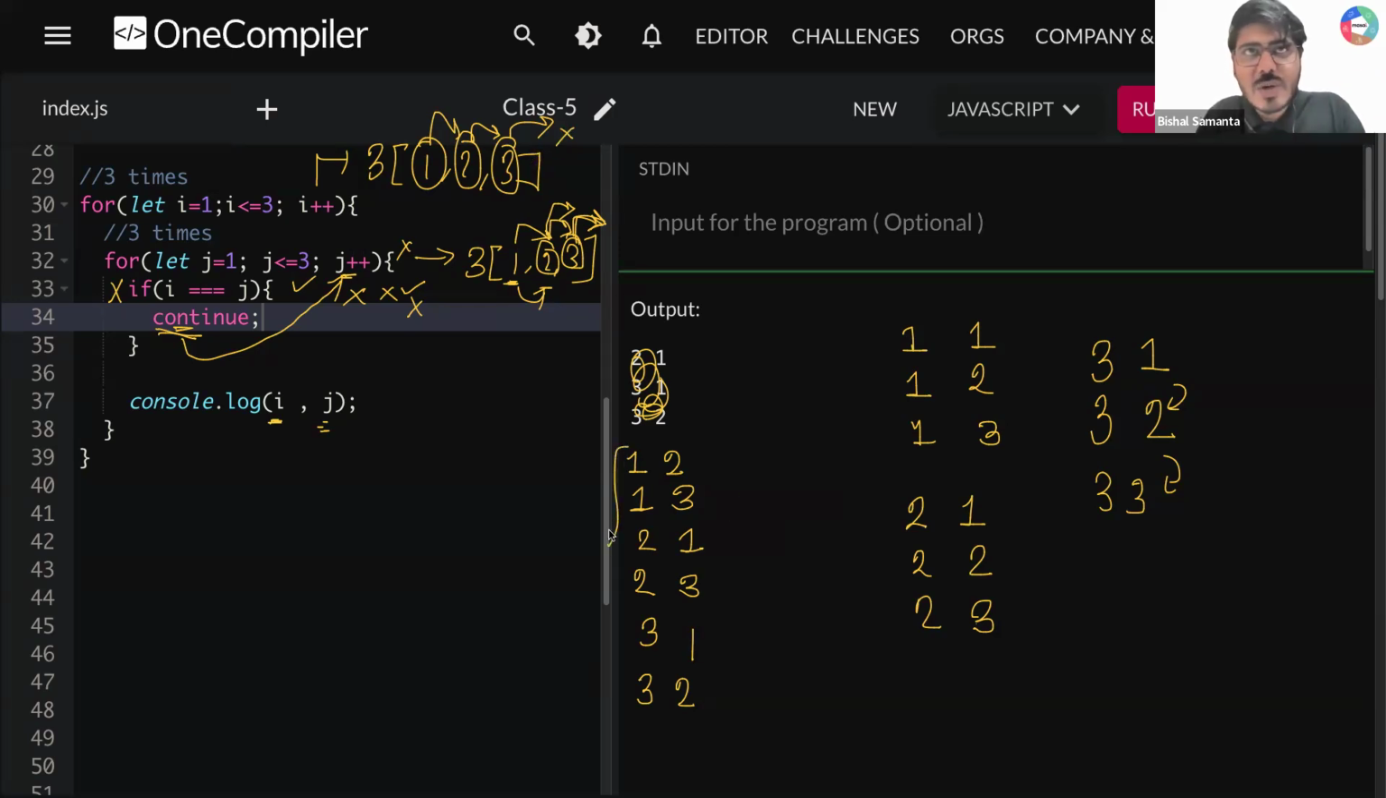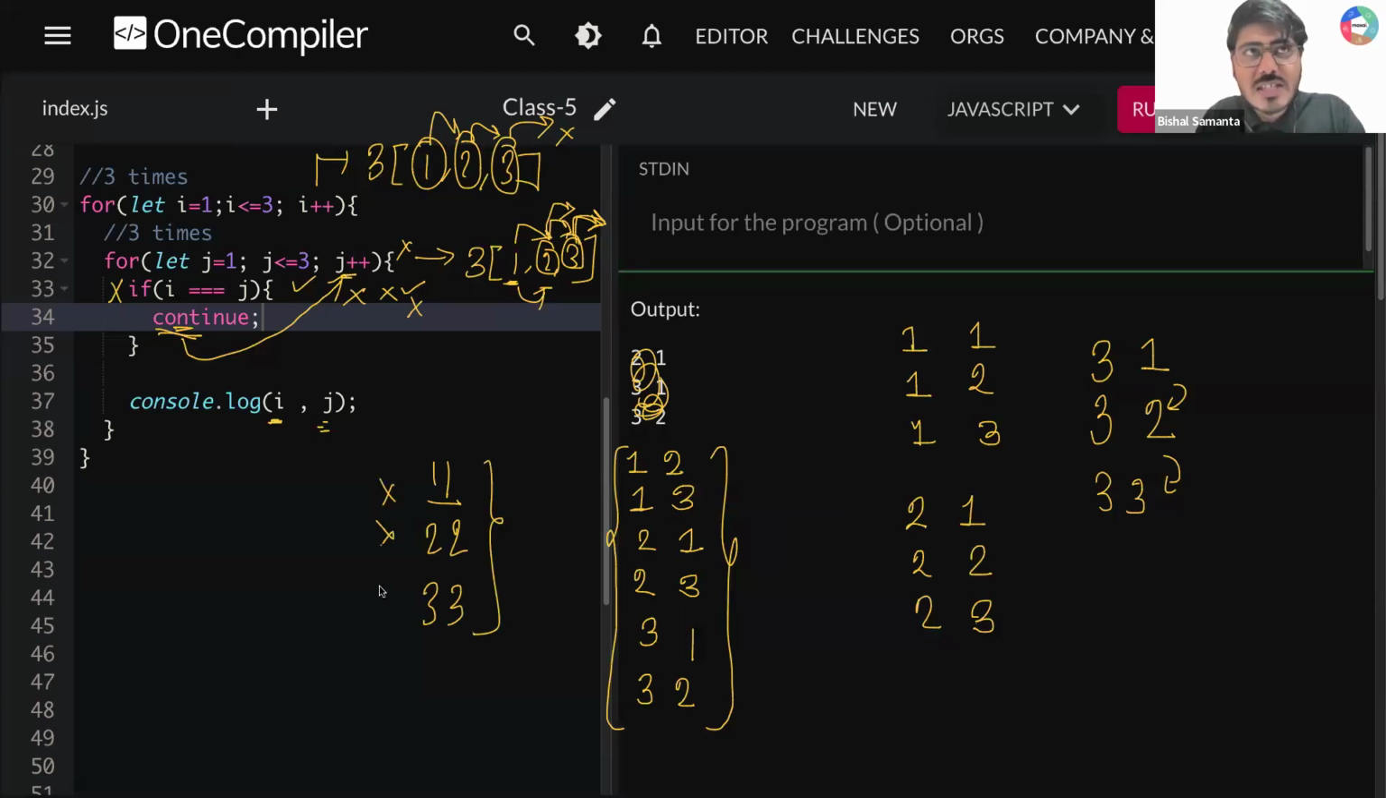And that is the reason you are getting all this output, guys. Observe this output. You are not getting 1 1. Why? Because you skipped it. Then you are getting 1 2. Fine. Then you are getting 1 3, right? After that, you are getting 2 1, but not 2 2 because that is skipped, because it is a match. Then you are getting 2 3. Then 3 1, you are getting 3 2, but you are not getting 3 3. These three you are not getting.